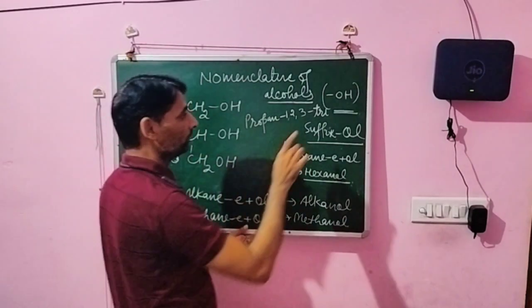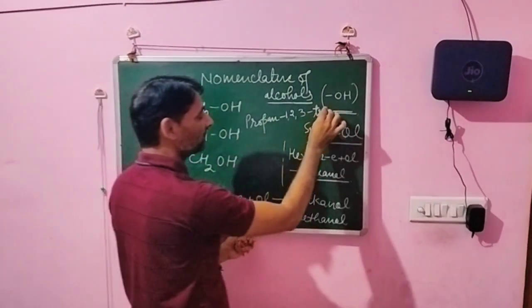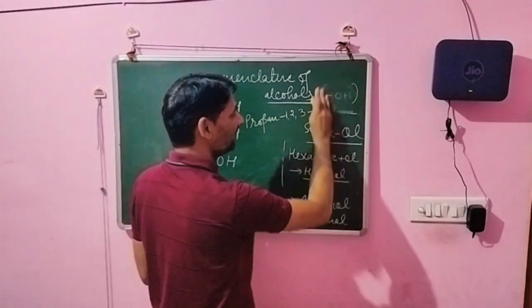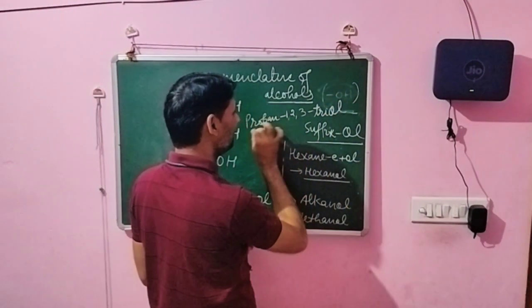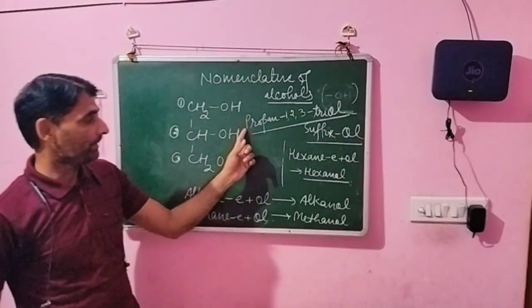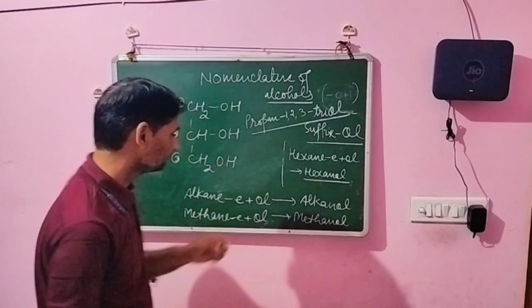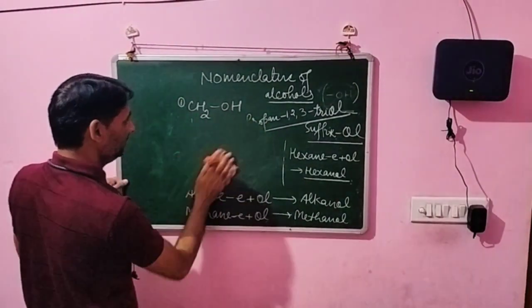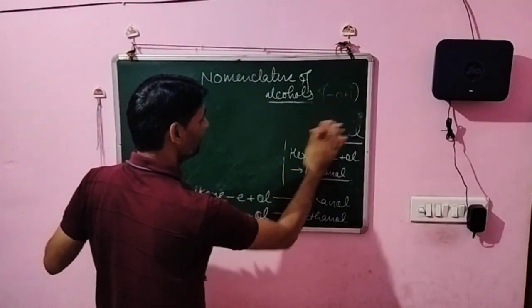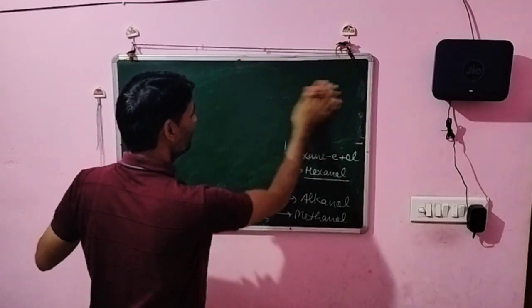So how many times? 3 times. So we write the tri, and for OH we write the ol. So the name of this compound, that is propane 1,2,3 triol. Understand? Dear students, now we write the next compound here.